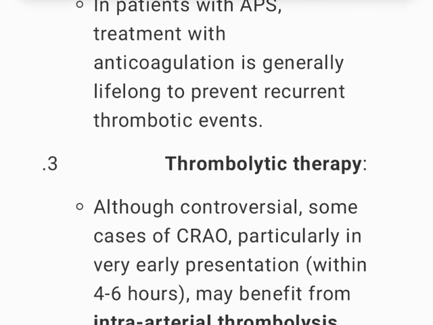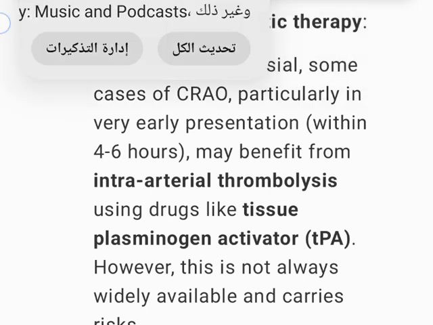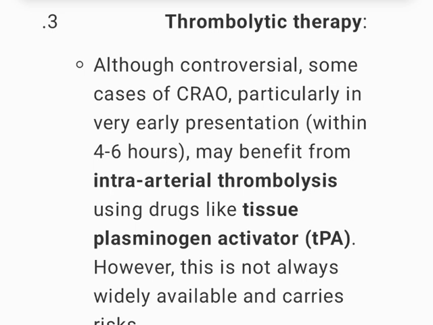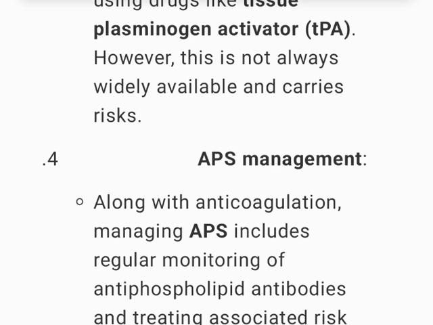3. Thrombolytic therapy. Although controversial, some cases of CRAO, particularly in very early presentation, within 4 to 6 hours, may benefit from intra-arterial thrombolysis using drugs like tissue plasminogen activator, tPA. However, this is not always widely available and carries risks.